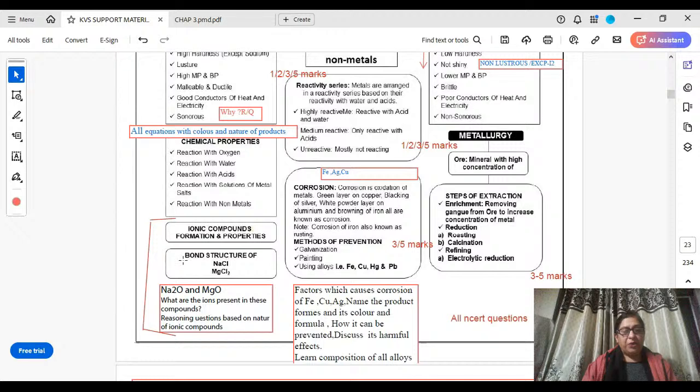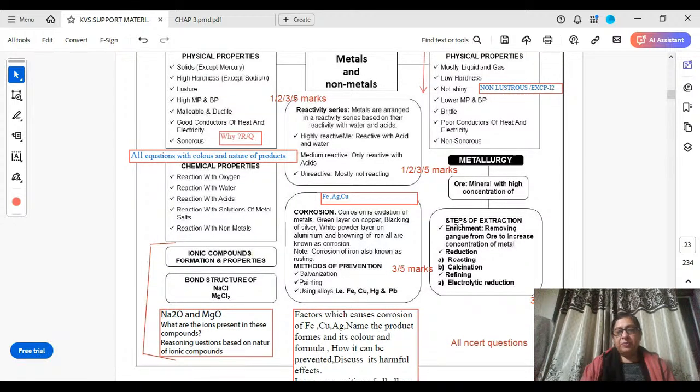Very, very important 2 mark question: what are the ions present in these compounds? Also learn the name of ions and symbol of ions present in these compounds. Next is reasoning question based on nature of ionic compound. In the topic ionic compound, there are some reasoning questions given. All reasoning questions are important, and this topic includes questions of 1, 2, or 3 marks.